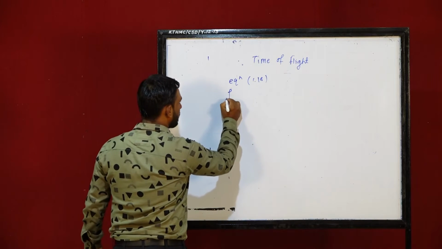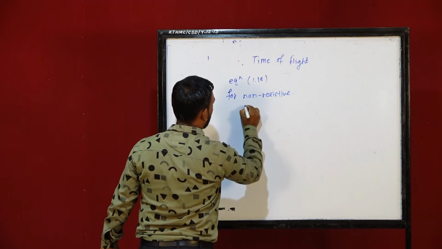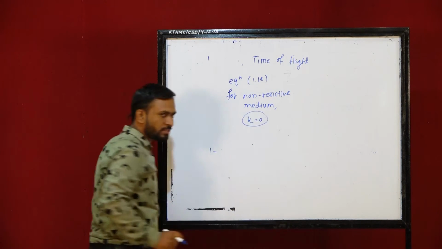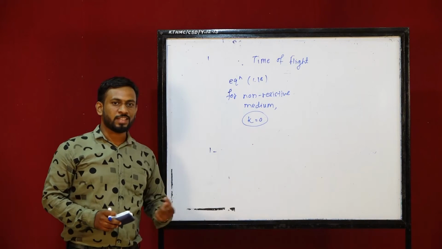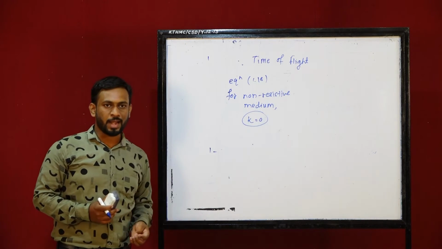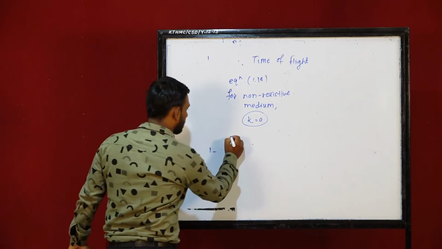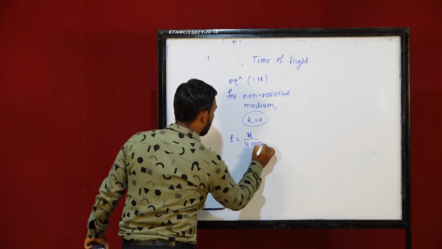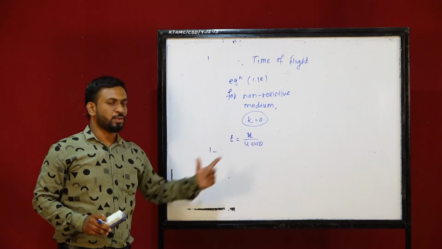So for non-resistive medium, k is 0. And what is k? Basically k defines the resistivity of the medium. If k is non-zero, in that case air resistance or many other factors come into the picture which oppose the motion of the particle. So if you put the k value in equation 1.18, you will find the equation that is t is equal to x upon u cos theta. If you put k is equal to 0, that is non-resistive medium, you will find t is equal to x upon u cos theta.